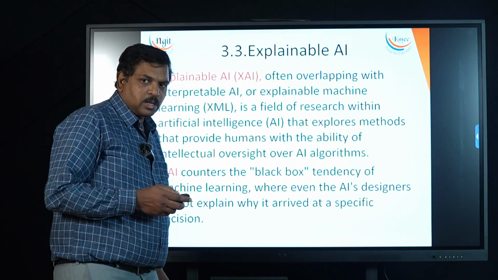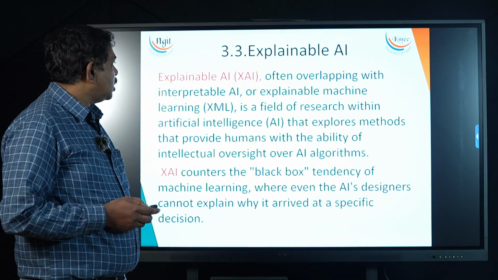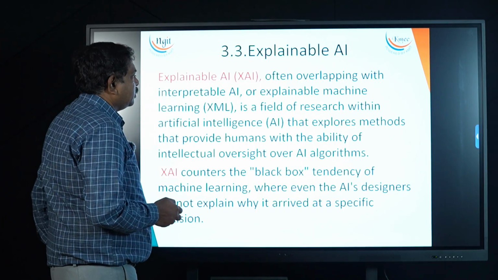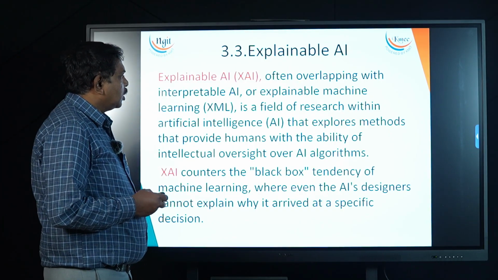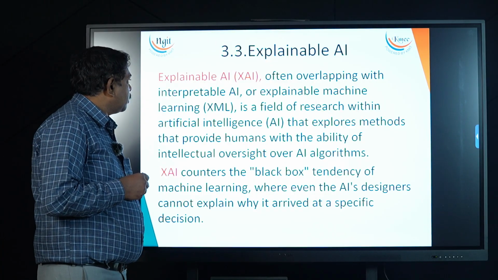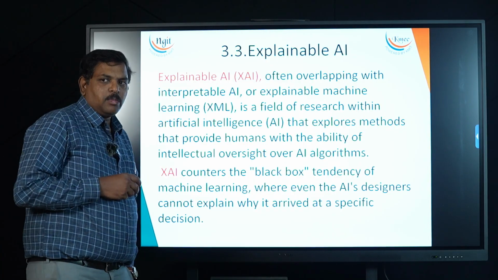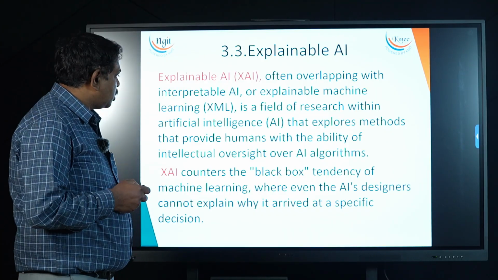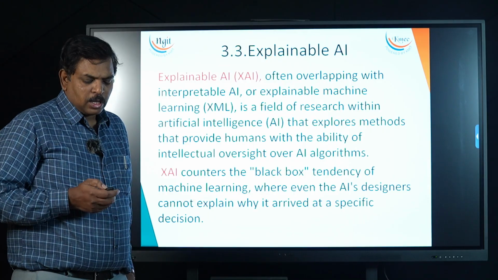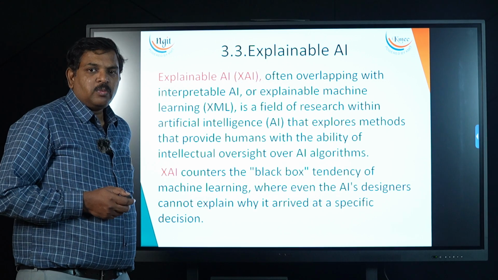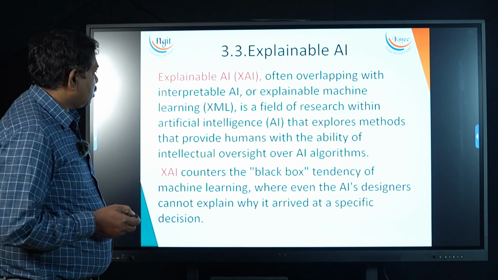The third trend that is currently happening in the AI field is explainable AI. Now generative AI, virtual assistants and our traditional AI, what they do, they learn from the data and they give the output for a user requirement. But the output given by an AI algorithm, whether we can trust that output or not, we can't give a guarantee.